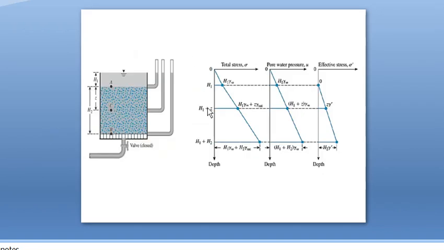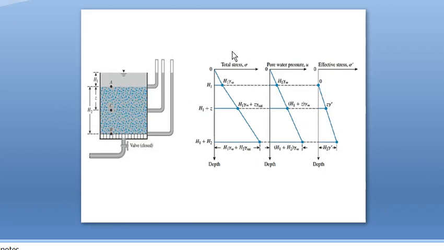Next, this is the procedure of doing a problem in this area. Usually in exams, the problem will be to find the effective stress of a soil system. For that, first we have to find the total stress by drawing this diagram, then the pore water pressure, and by reducing pore water pressure from total stress we will get the effective stress. First, this is not a problem, it's an example. The figure is the same as this figure.